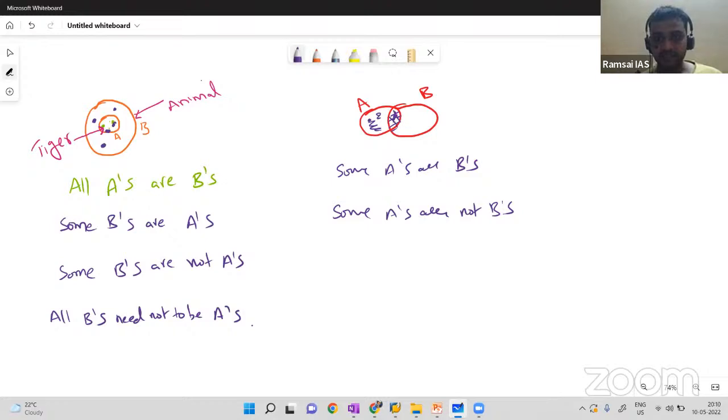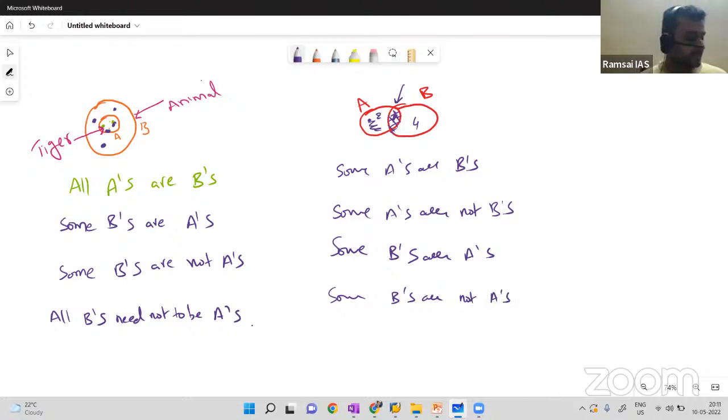Similarly, some B's are A's. What is that? This part. And similarly, the fourth statement, some B's are not A's. Hope it's clear for you. This is the some case. Few A's are B's, few A's are not B's. Similarly, few B's are A's, few B's are not A's. This is the second case. Guys, trust me, if you can understand these three cases, you can solve any problem from syllogism in a very simple way, no doubt in that.